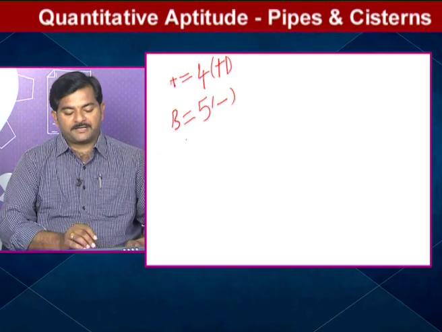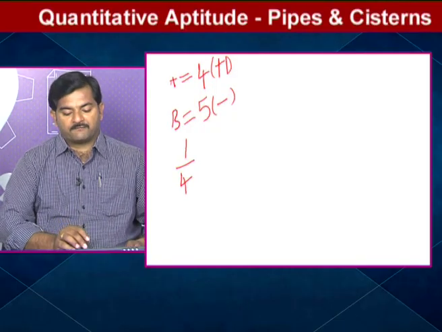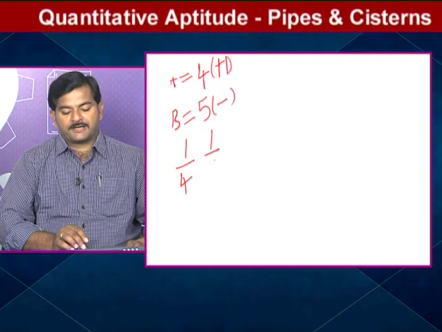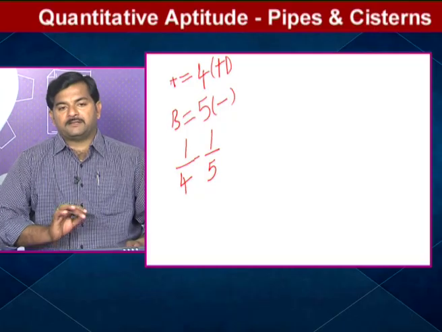Again the concept is the same, 3 types: 1 by 4 minus 1 by 5, that is by using type 1, and the second type is xy by x plus y, which I just told you, for working together. Since here the second pipe is emptying, filling means plus, emptying means we take minus. So pipe A's 1 hour work is 1 by 4, pipe B's 1 hour work is 1 by 5, but since the second pipe is emptying, I am taking minus.